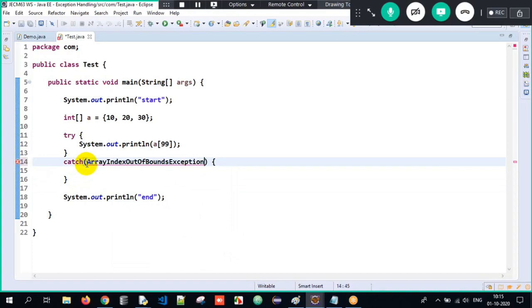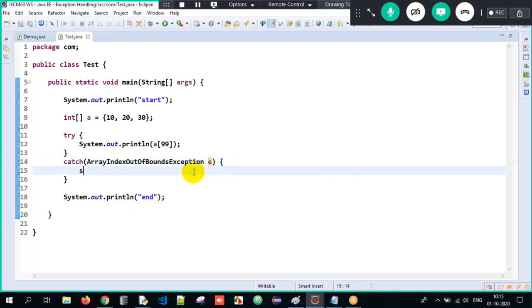Look at the naming convention for a class. Each first character is uppercase. I told you long back the naming convention for a class, and we're following it. Camel case. And the reference variable e here. So here I will just write it as invalid index.